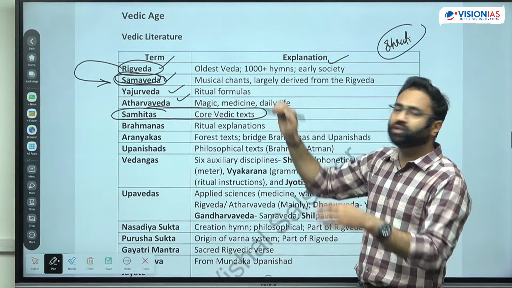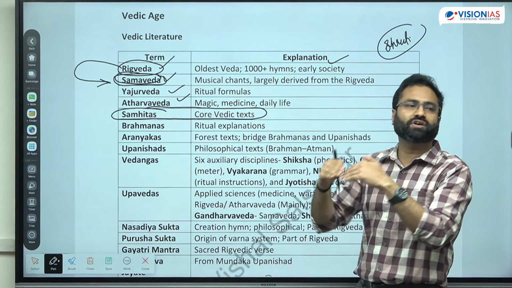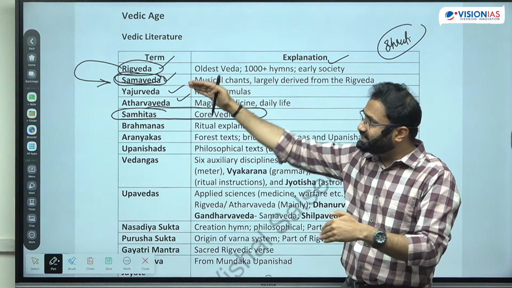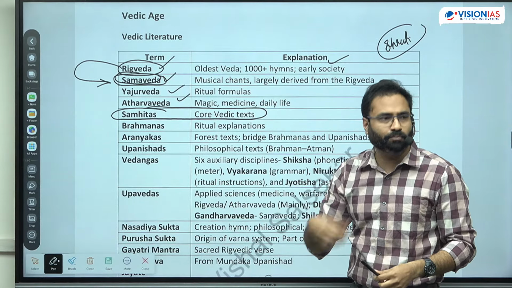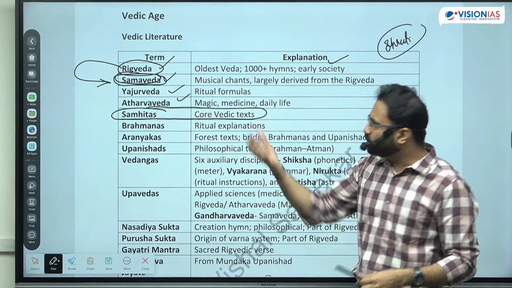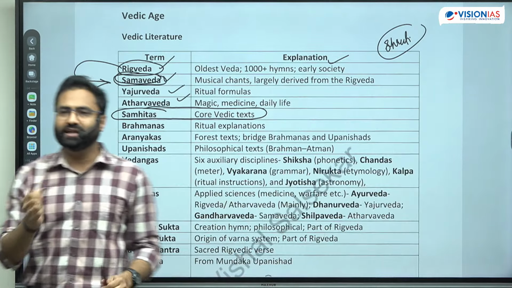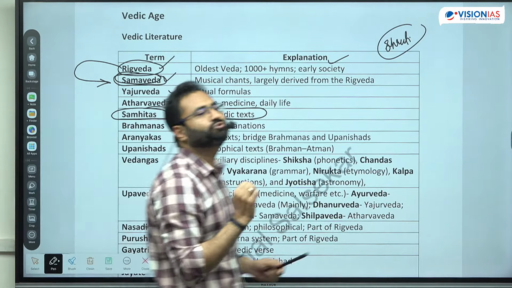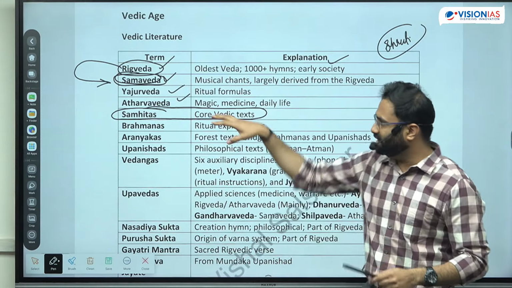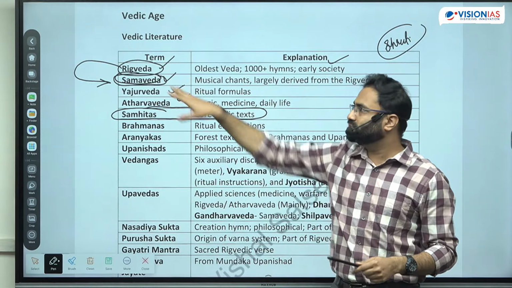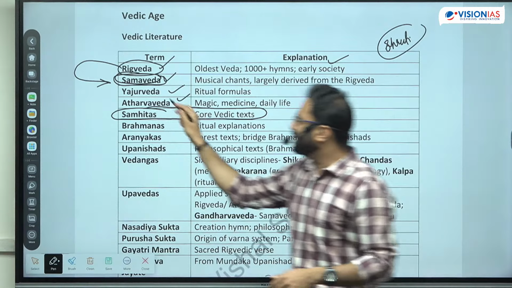So out of the total verses, 1000 plus verses were exactly taken from the Rigved and they were put to the music. So that's why it is known as one of the earliest of the primitive texts with respect to the music in India. So the development of music in India also have to give the attribute to the Samaved. Right. Next is the Yajurved.